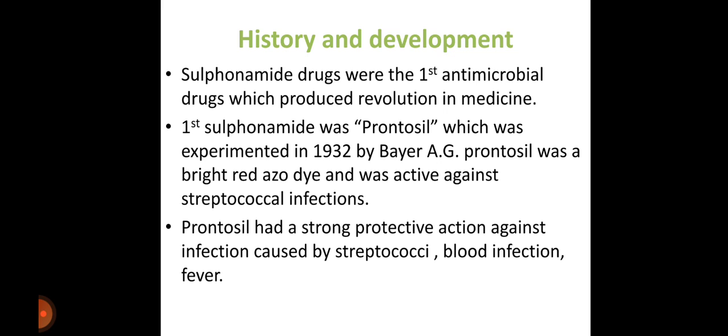About the history and development of sulfonamide. Sulfonamide drugs were the first antimicrobial drugs which produced a revolution in medicine. The first sulfonamide drug was Prontosil, which was experimented with in 1932 by Bayer AG. Prontosil was a bright red azo dye which was active against streptococcal infections. Prontosil had a strong protective action against infections caused by streptococci, blood infections and fever.